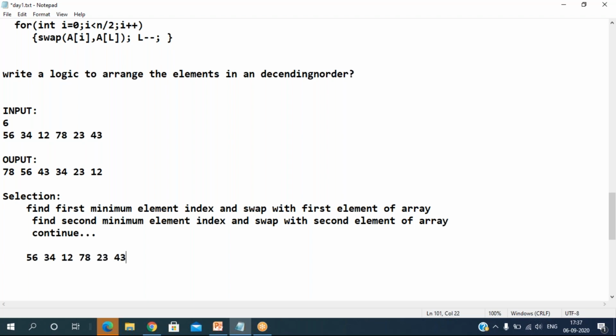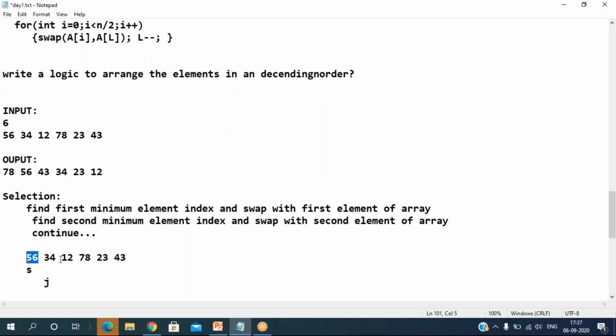Now we need to find the first minimum, right? I'm going to assume that this is the first minimum. So S is pointing to the first element; I'm assuming this is the minimum element. Then I want to search the remaining elements. I'll start searching, J value starts. I'll compare these two elements. Is 34 smaller than this one or not?